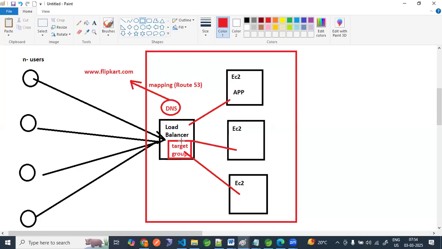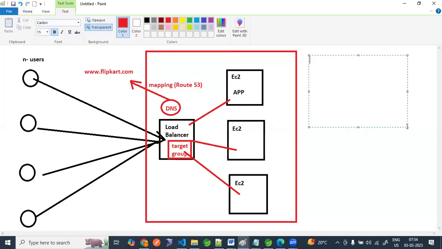The application load balancer, ALB, follows HTTP and HTTPS protocols. It belongs to Layer 7 of the network. If you watch the previous recording, you will find this.